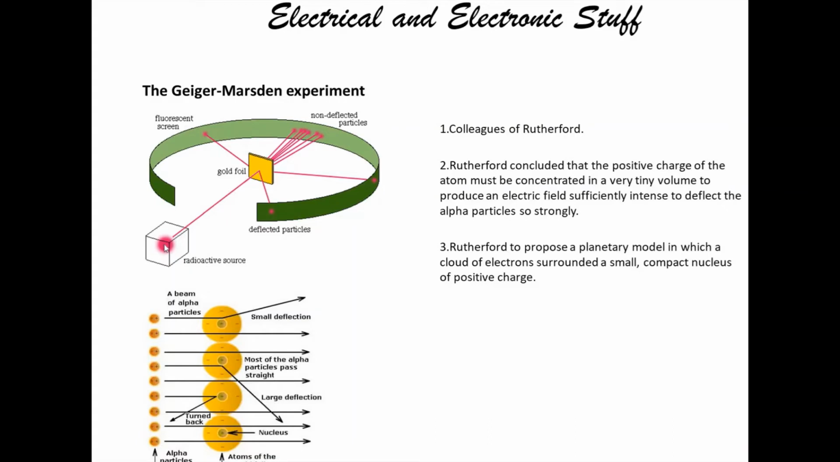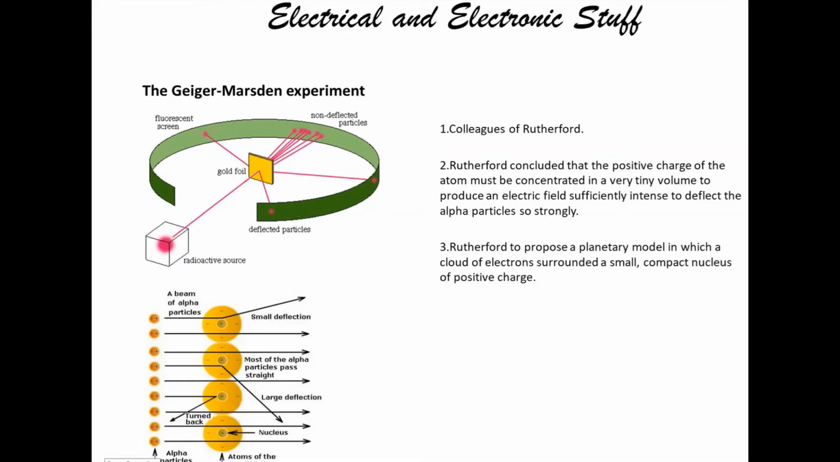By passing alpha particles on the gold foil, we observe that some particles are deflected and some particles are not deflected on the fluorescent screen. So Rutherford concluded that the positively charged part of the atom must be concentrated in a very tiny volume to produce an electrical field, and the negatively charged part occupies more area.